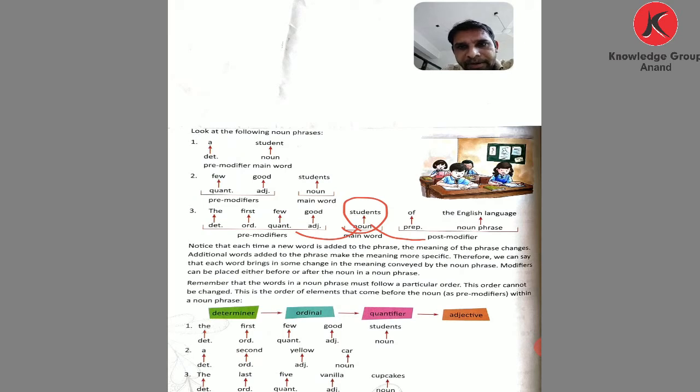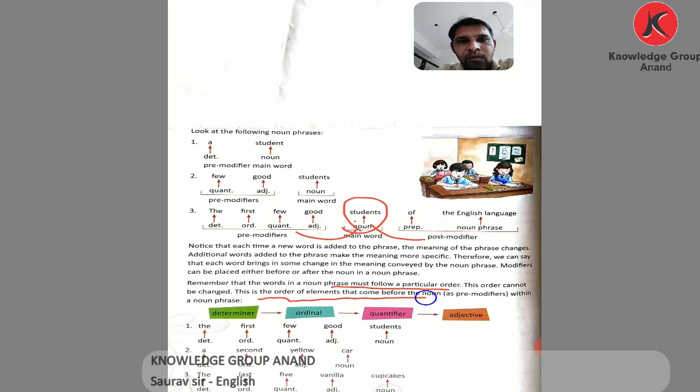Remember that the words in a noun phrase must follow a particular order. This order cannot be changed. This is the order of elements that come before the noun as pre-modifiers within a noun phrase. First comes the determiner, second the ordinals, third the quantifier, and then the adjective. We go through this order.